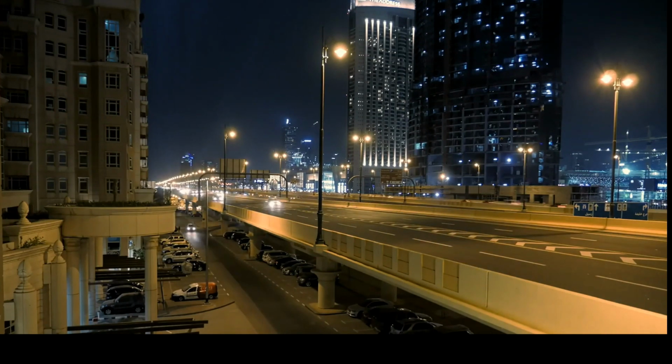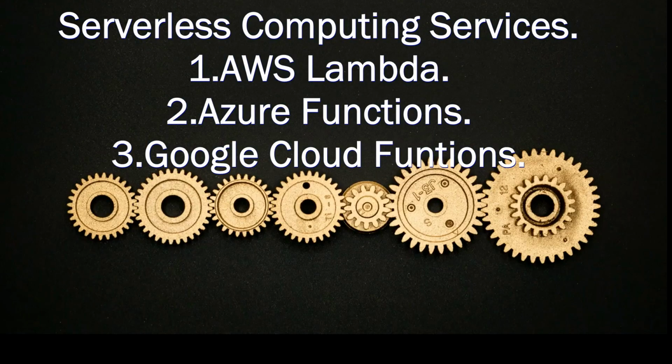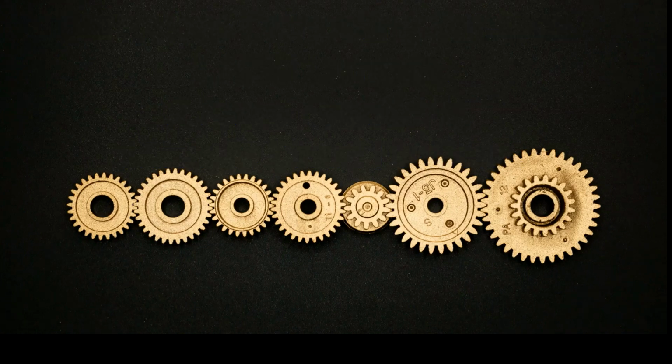Services offered by serverless computing. Key services in the serverless computing landscape include AWS Lambda, Amazon's FaaS offering. AWS Lambda allows developers to run code without provisioning or managing servers. It supports multiple languages and can be triggered by various AWS services or HTTPS requests. Azure Functions.